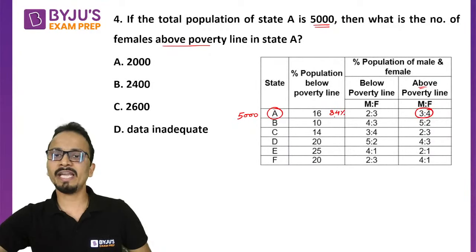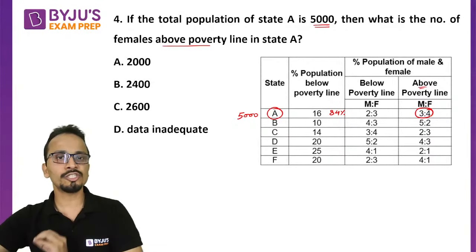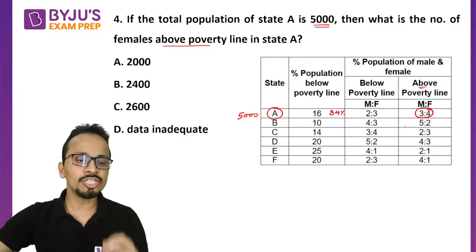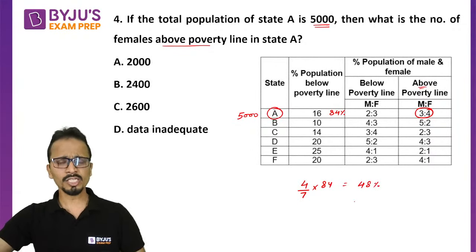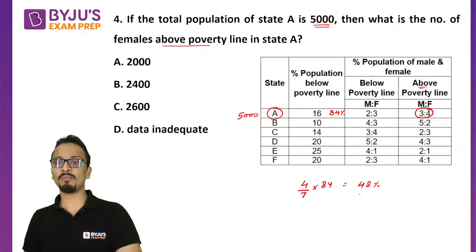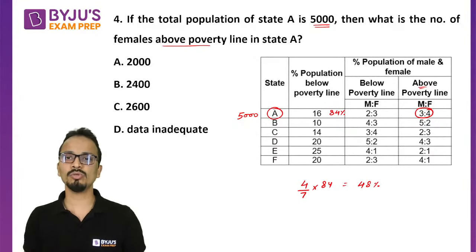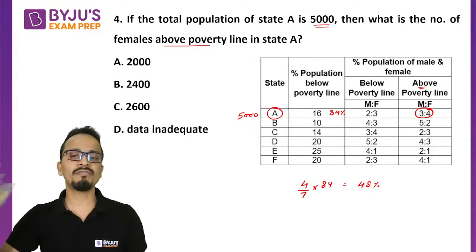If I divide 84% in the ratio 3:4 and find the percentage of females, it will be 4/7 multiplied by 84, that is 48%. So 48% of total population will be equal to the females above poverty line.